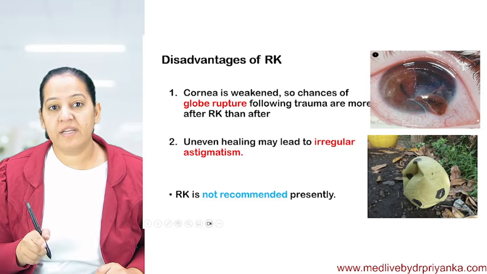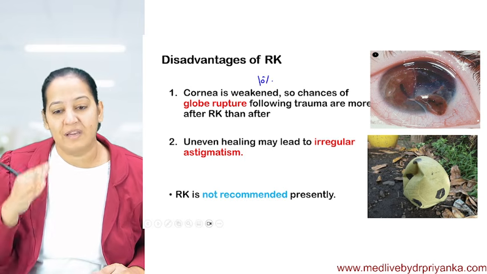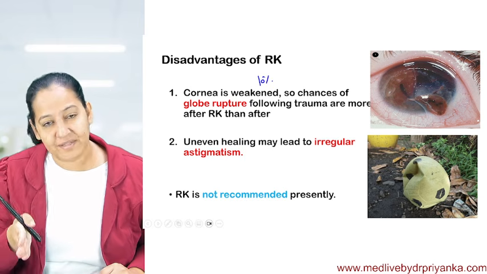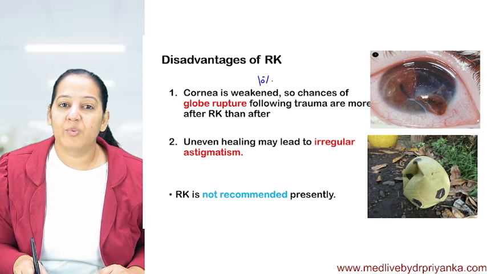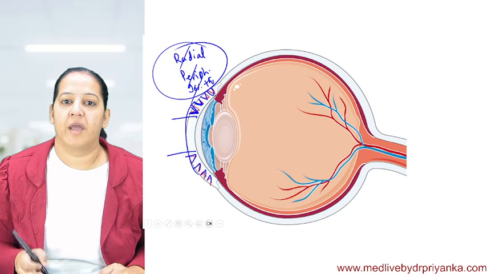disadvantages. The disadvantage is that the cornea becomes very weak. Only 10% remains, since up to 90% thickness incisions are there. So the cornea is very weak and anytime the globe rupture can take place. You know, the complete eyeball gets ruptured.